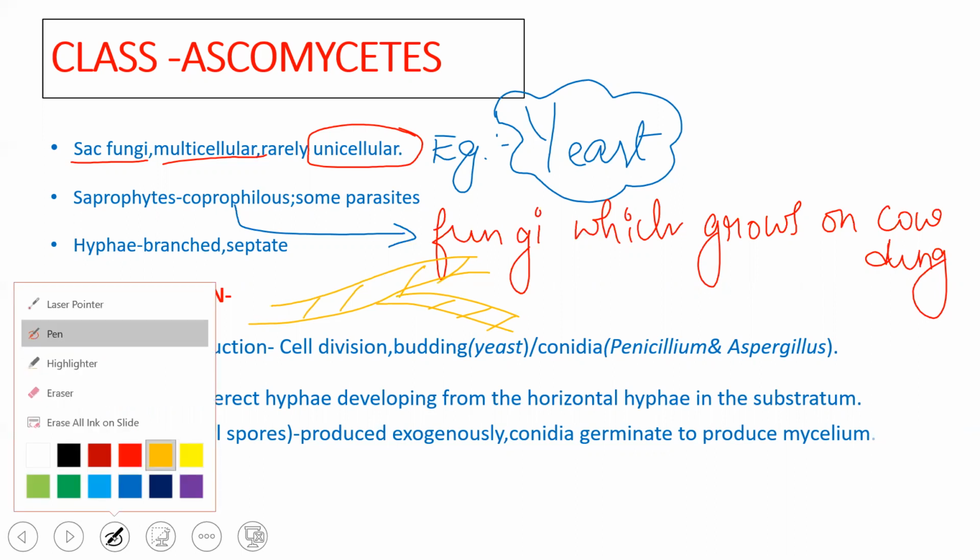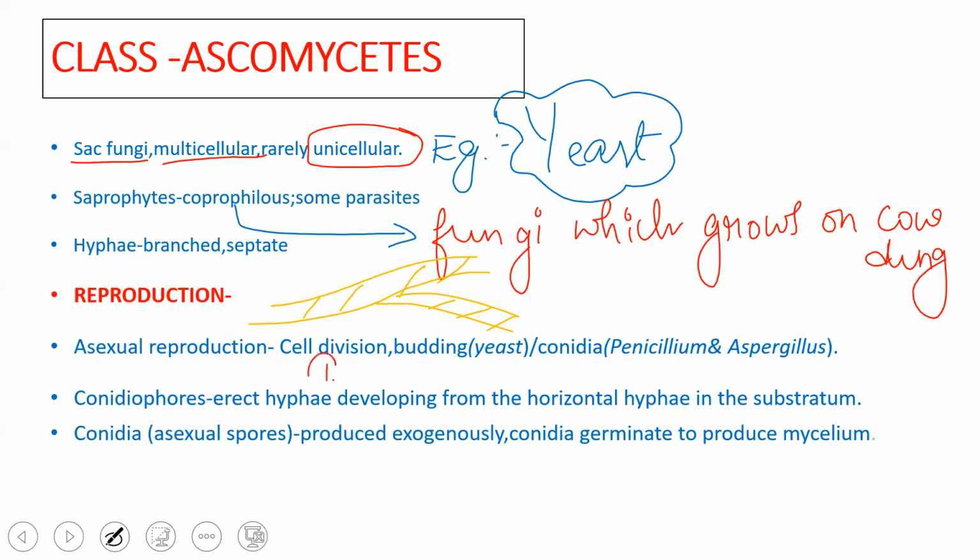They have different modes of reproduction, like cell division and budding in the case of yeast. You know that yeast is a unicellular fungus which undergoes the process of budding. The parental cell and the daughter will be separated. The daughter will form a new thallus body when it obtains favorable conditions.